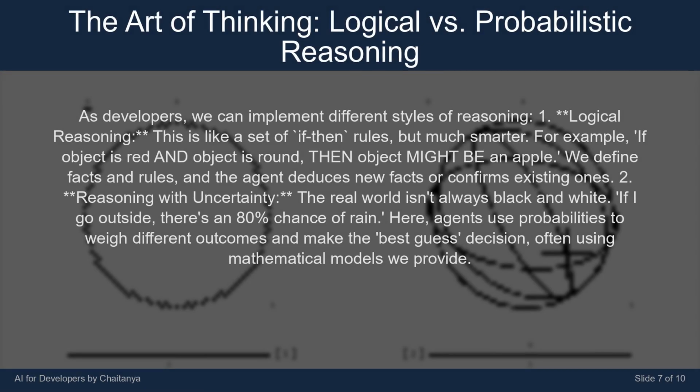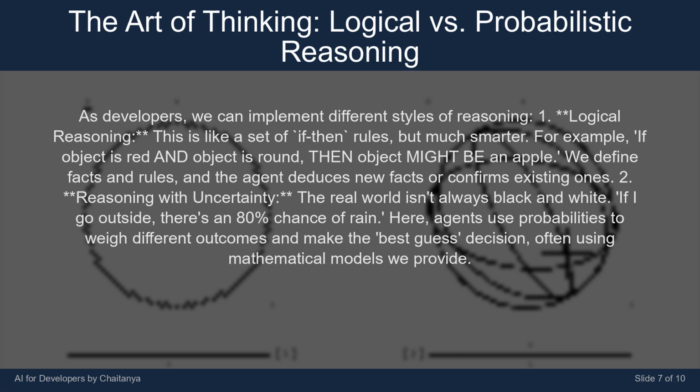As developers, we can implement different styles of reasoning. 1. Logical reasoning. This is like a set of if-then rules, but much smarter. For example, if object is red and object is round, then object might be an apple. We define facts and rules, and the agent deduces new facts or confirms existing ones. 2.